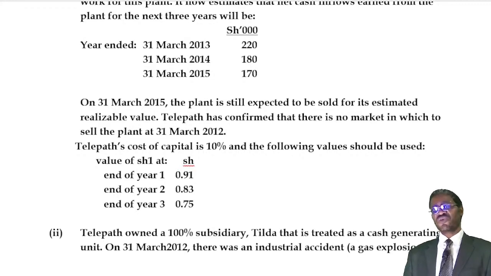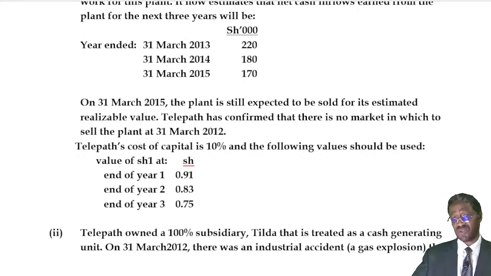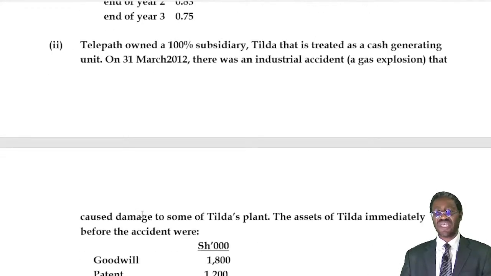Telpath's cost of capital is 10%, and the following values should be used. You are given the value of 1 shilling 1 year from now, 0.9; 2 years from now, 0.83; and 3 years from now, 0.7. Those are the discounting factors, of course. Number B2, let me roll it fast. We read it.